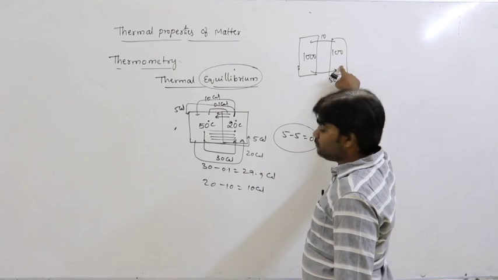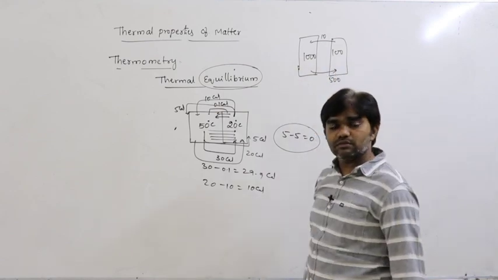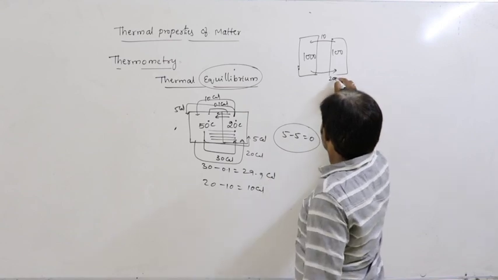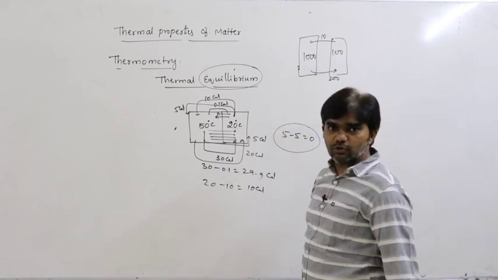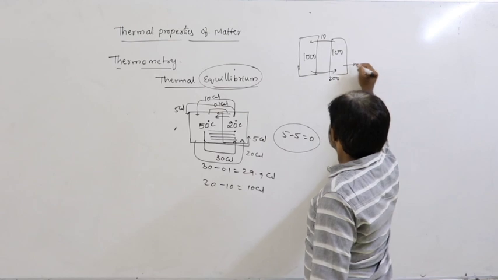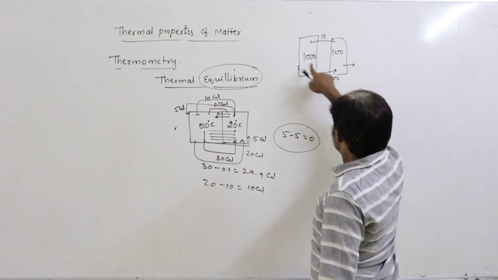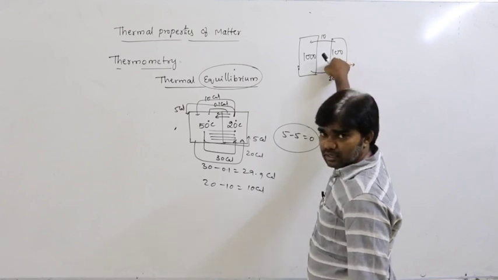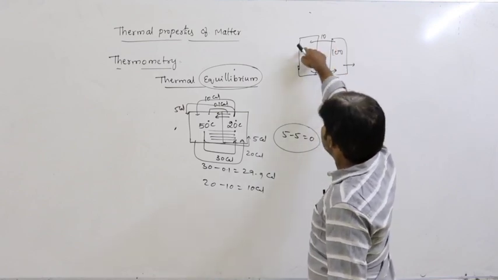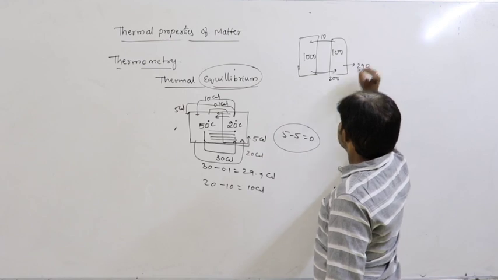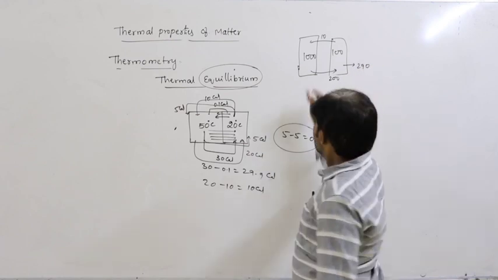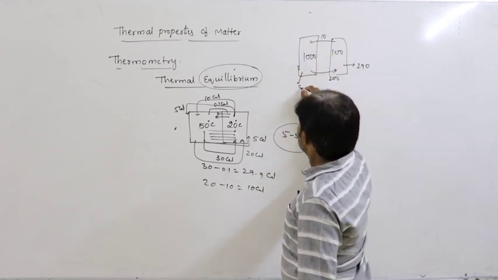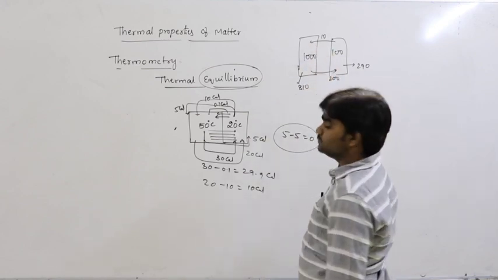First person gives 500, second person gives 200. Second person gives 10 rupees. How much does this person have now? This person gave 200 rupees. So already the person having 100, total 300. But this person giving 10, that is 290 rupees this person having. And this person 1000 minus 200, 800 plus 10. So 810.